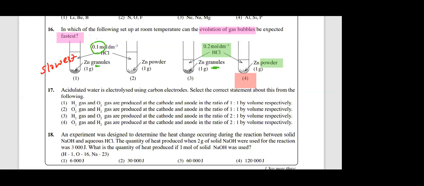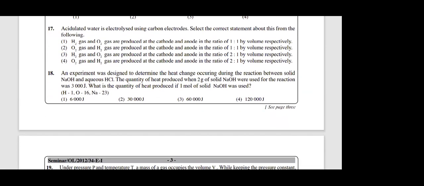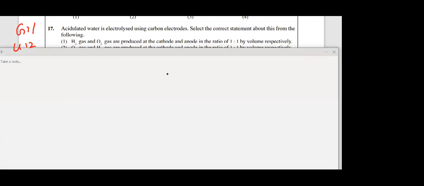Question number 17, the 17th MCQ. Acidulated water using carbon electrodes. Select the correct statement about this. Okay, this is actually grade 11 electrochemistry, unit 12. But anyway, I'll quickly explain this. Please raise your hand those who have done the 17th MCQ.